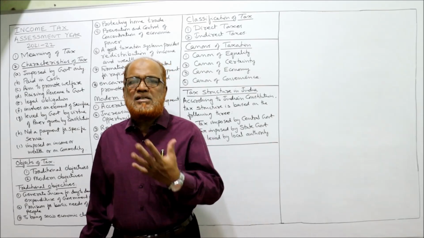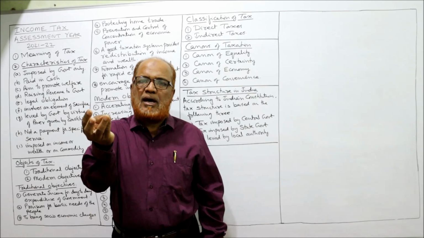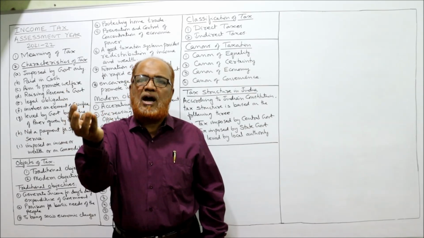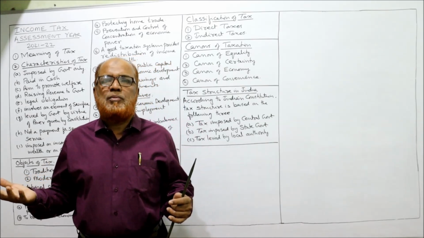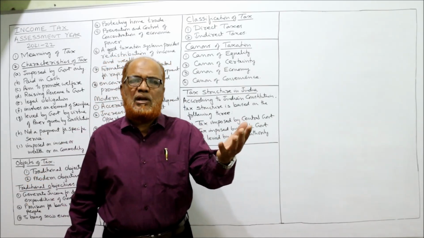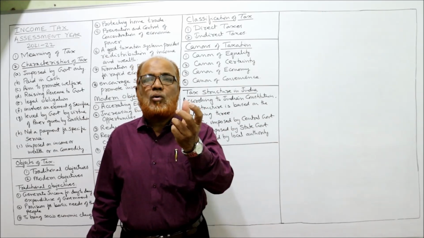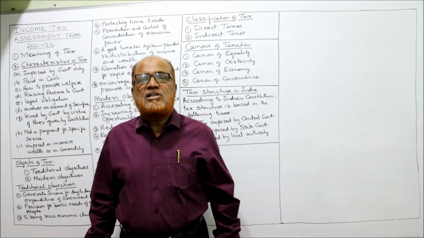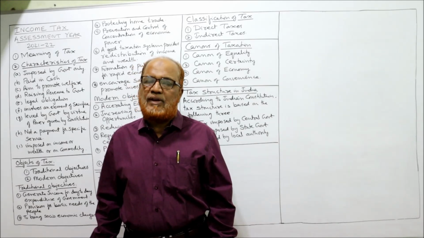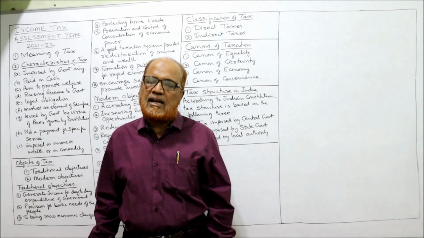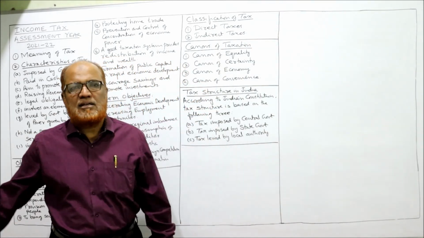When we purchase some goods, the price of the goods includes the cost price, the profit margin, and also the taxes. But the people will not feel the pinch because they will say that I am paying only for the price. But the price includes tax. It is sugar coated. So that's why there is no civic consciousness on payment of indirect taxes. So many differences are there between direct and indirect taxes.